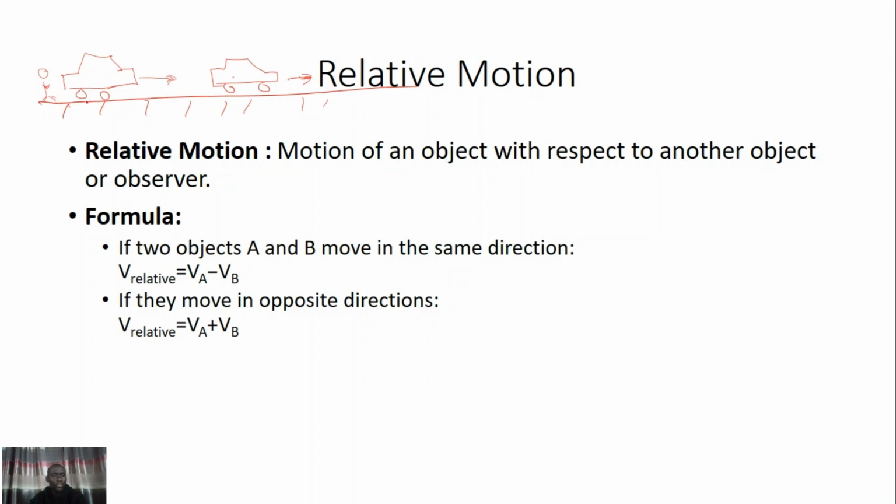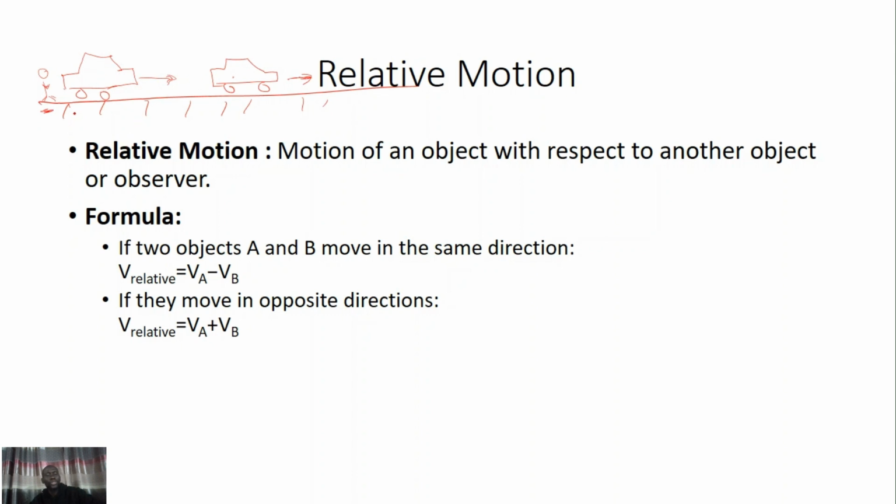So we talk of relative velocity between two objects. We talk of the velocity of one object relative to others in relative motion. That other body may be stationary, like the individual that is standing by the roadside, or may also be in motion, like this car that is following this.